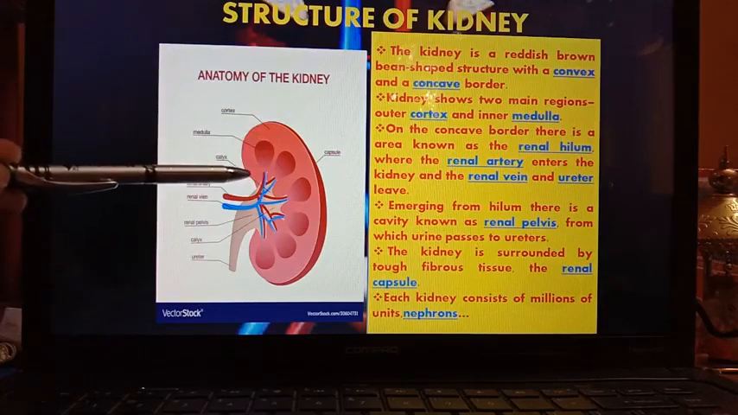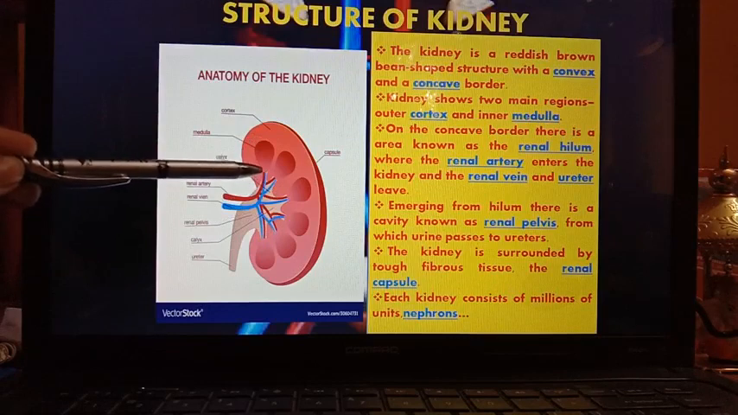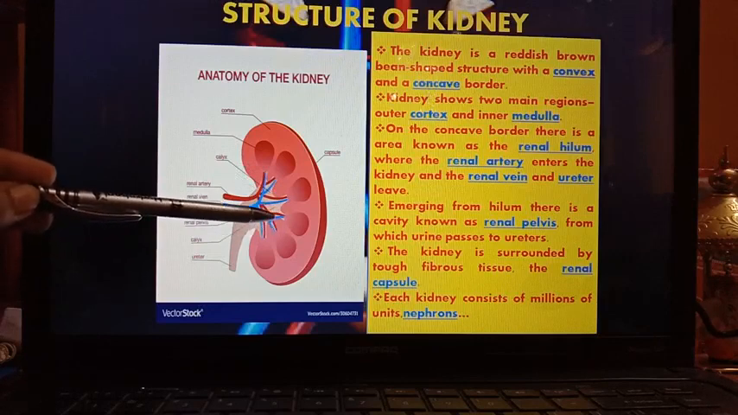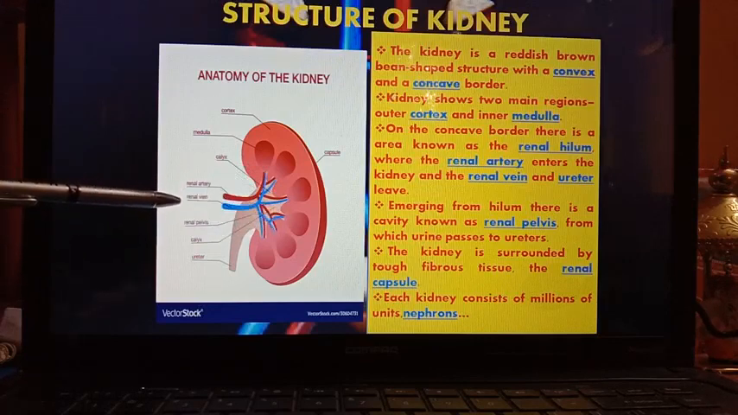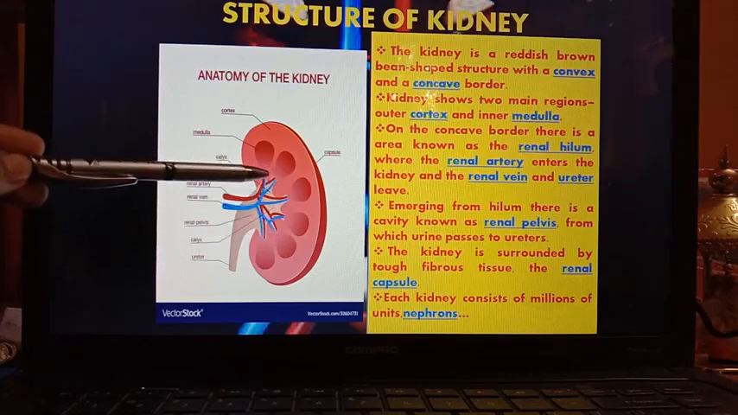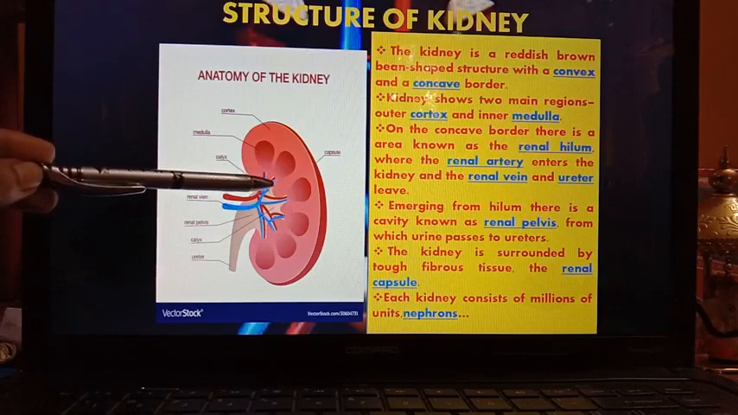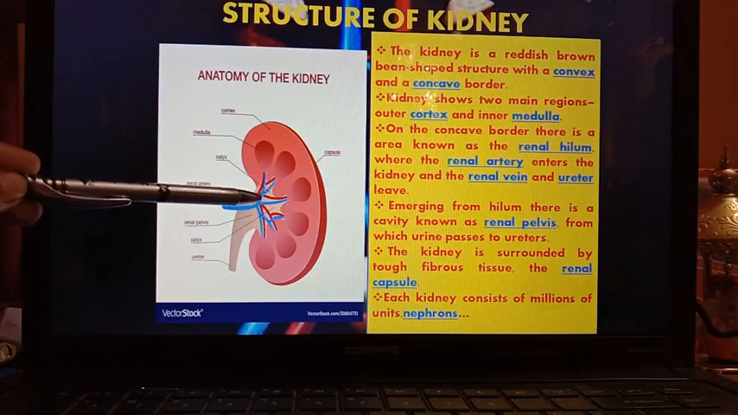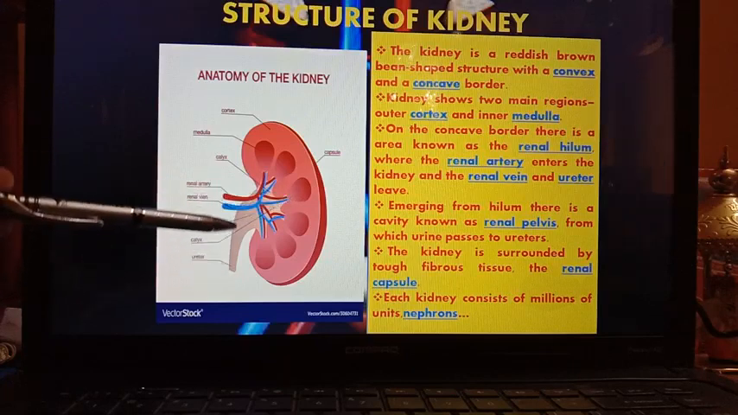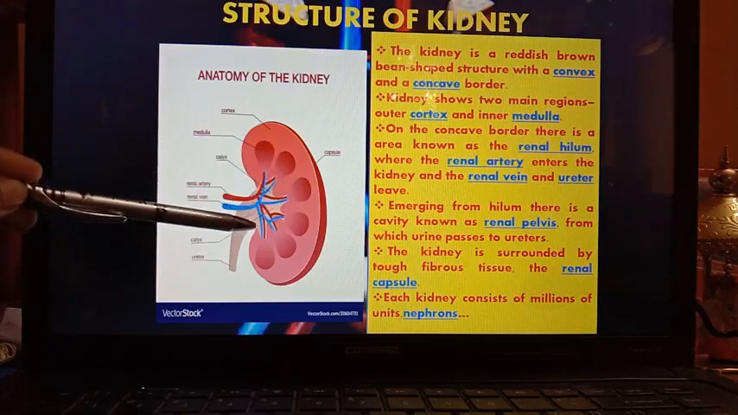Now on the concave border there is an area known as renal hilum. This part where the renal artery, renal vein and the ureter are joined. So this part where the renal artery, that is the red colored blood vessel, renal vein, that is the blue colored blood vessel, and this ureter are attached.